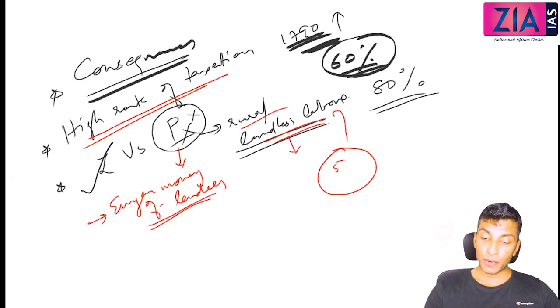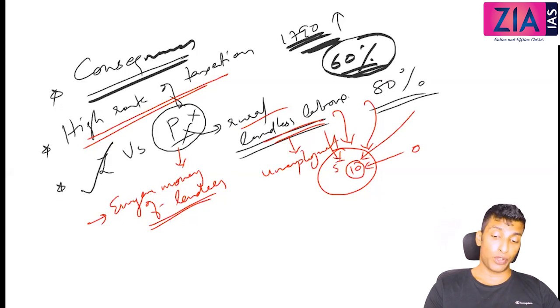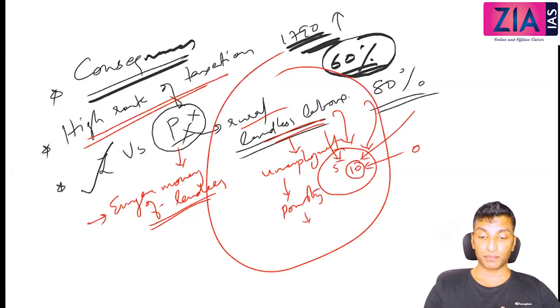Now more and more people are working here, like 10 people are working. So the marginal product of these 10 is actually 0. Whatever these 5 are producing, exactly the same will be produced from that land, even though 10 more people are added. So this situation is what you call disguised unemployment, or you can say simply unemployment. More people are searching for jobs, unemployment. Now you can write anything, you can write about poverty, deprivation, inequality, all these are connected to this now.